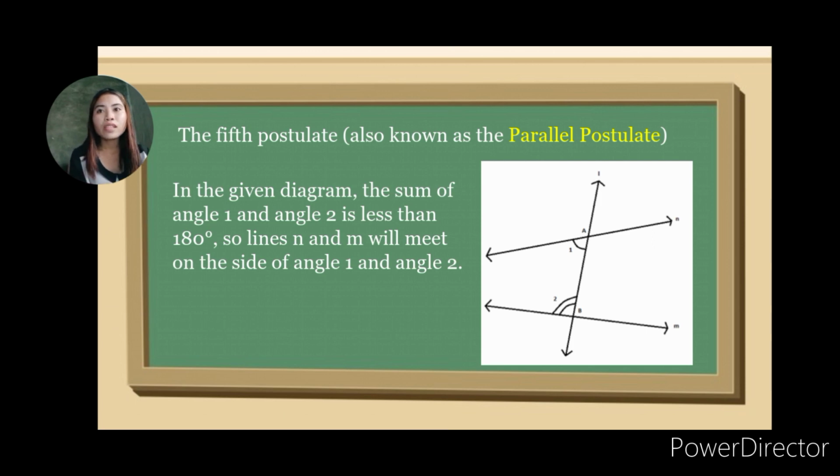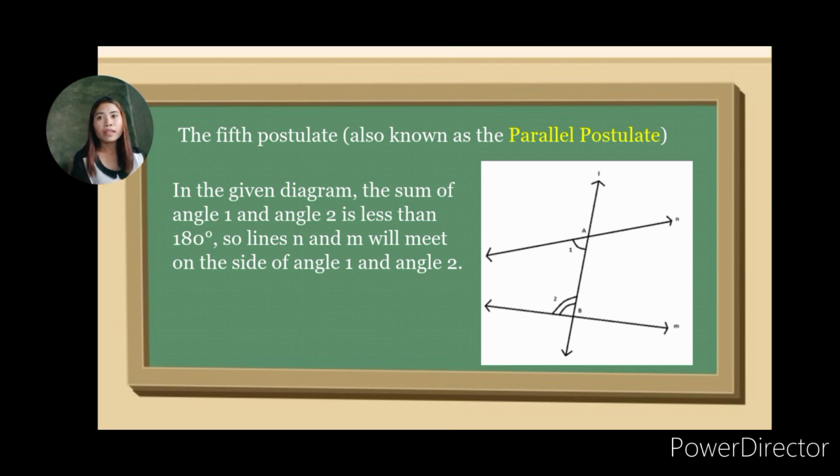So now let us focus on the equivalent version of Euclid's fifth postulate given by John Playfair. As per him, in the given diagram, the sum of angle 1 and angle 2 is less than 180 degrees, so lines N and M will meet on the side of angle 1 and angle 2.